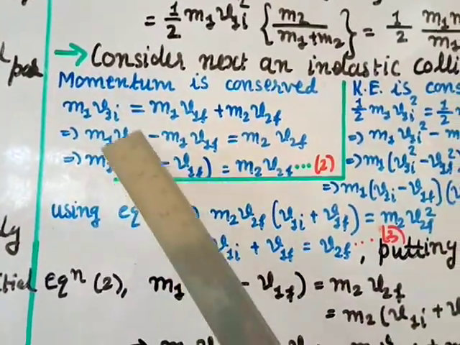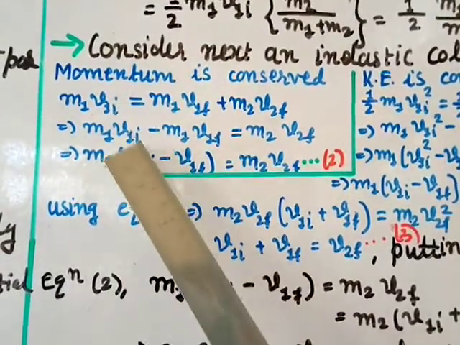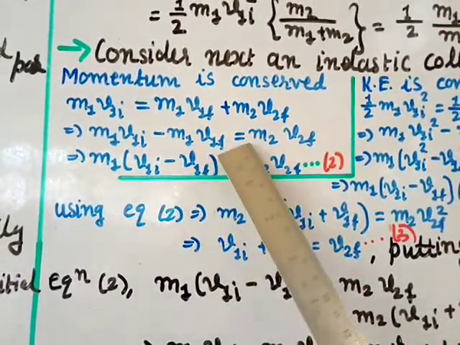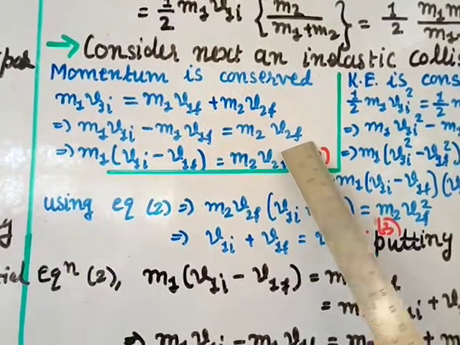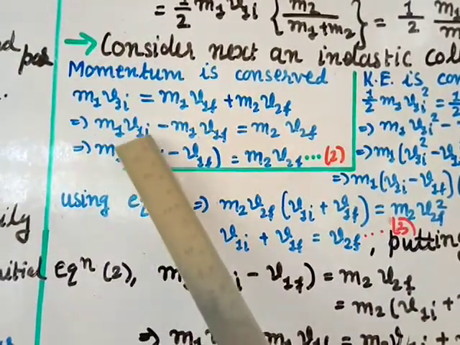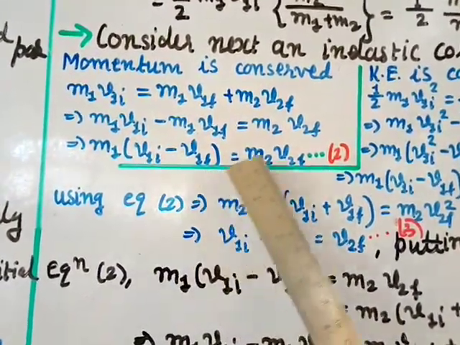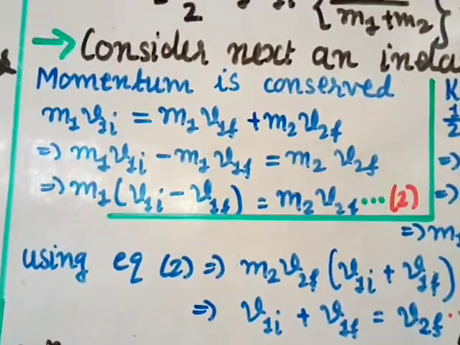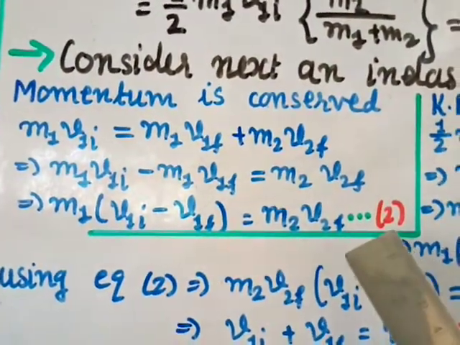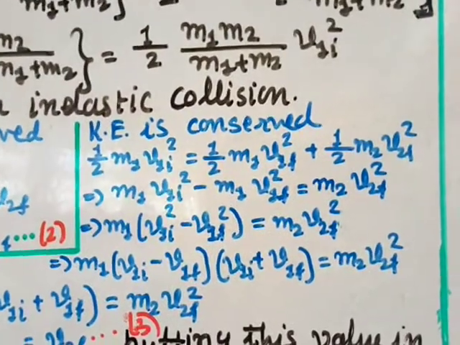m1 v1i, I am transferring this m1 term over here, so m1 v1i minus m1 v1f equal to m2 v2f. From here m1 take common, you get m1 times v1i minus v1f equal to m2 v2f. Call it number 2. Now, kinetic energy also is conserved.